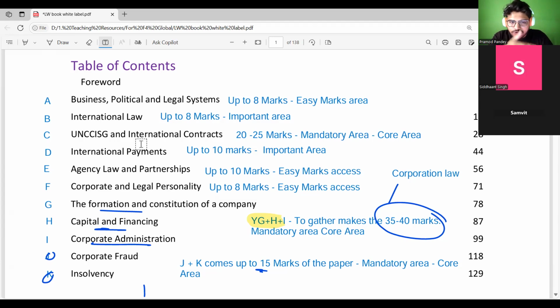Then you will have the international context, which can go for 20 to 25 marks of your paper. That is a mandatory area.